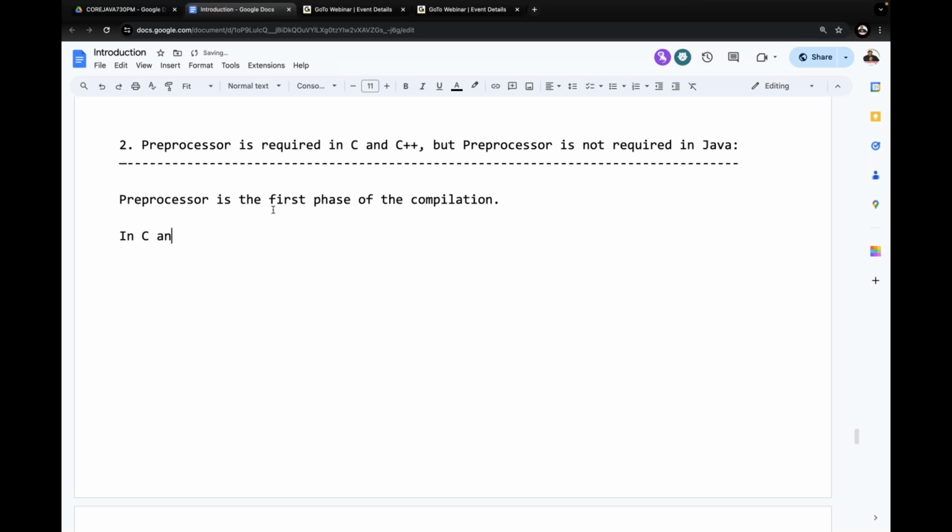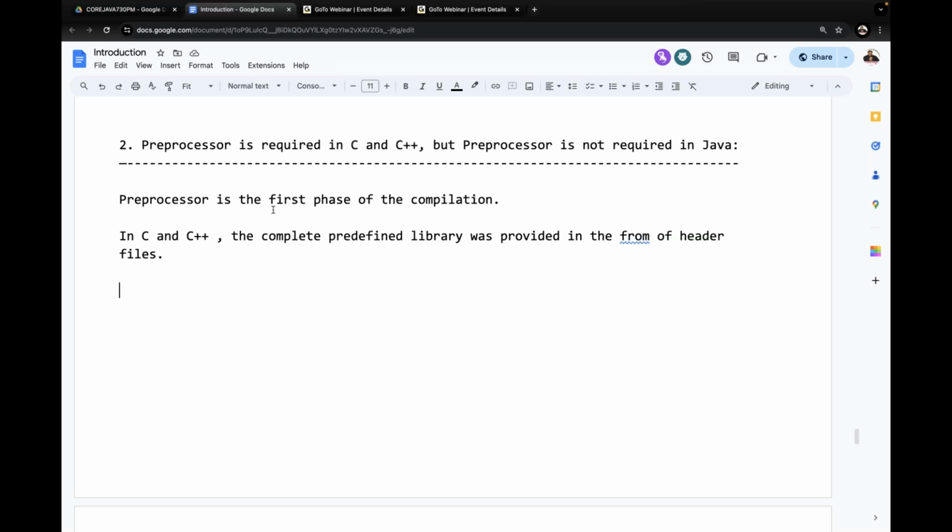Listen carefully. In C and C++ programming languages, the complete predefined library was provided in the form of header files. Am I right or not? In C and C++, the complete predefined library was provided in the form of what? Header files.